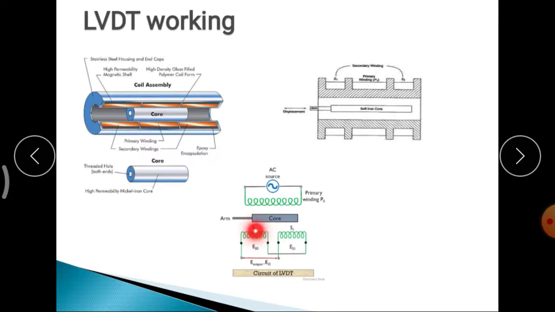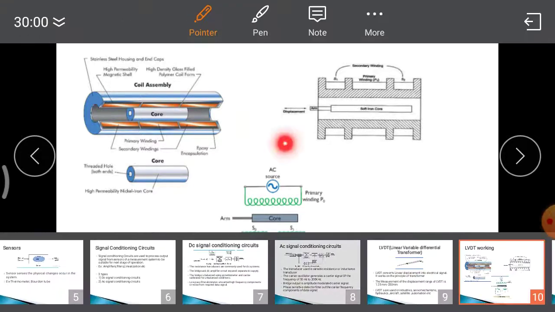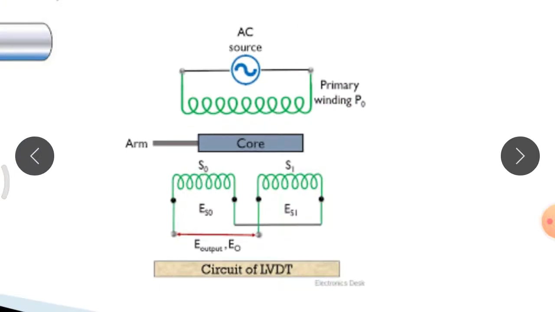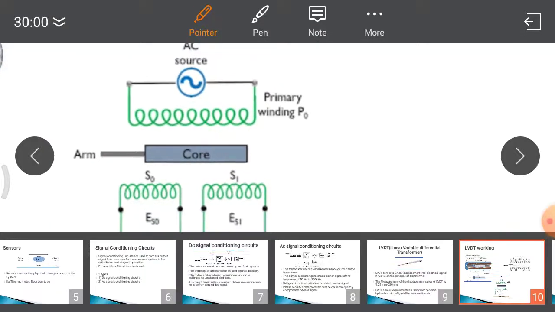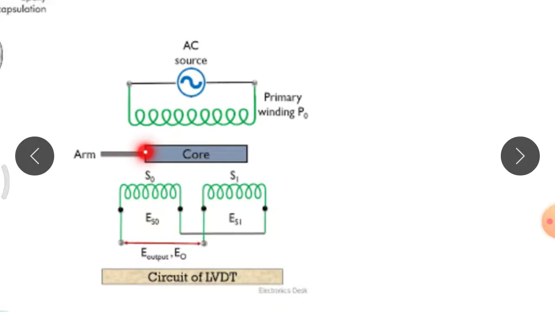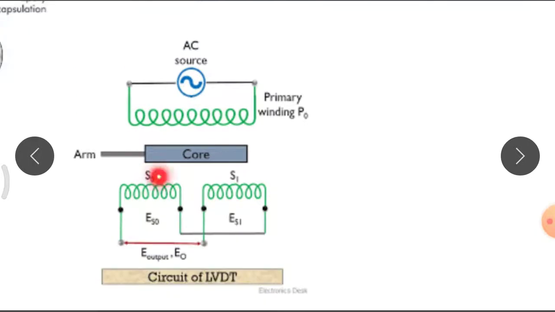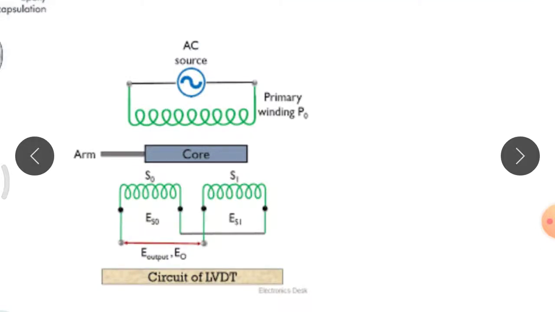That time your output voltage will be ES0 minus ES1, because the flux linkage is more here. So when the core moves to the left side, the flux linkage is more with the S0 winding than with S1. The output voltage will be ES0 minus ES1. Remember, it is a series opposition.